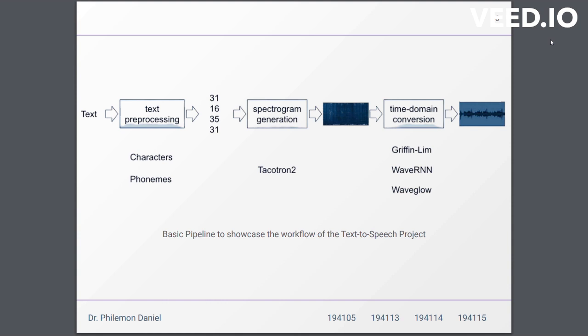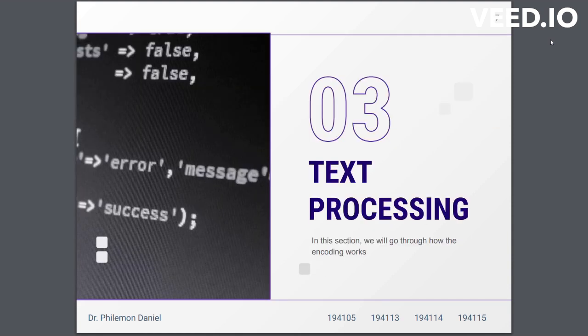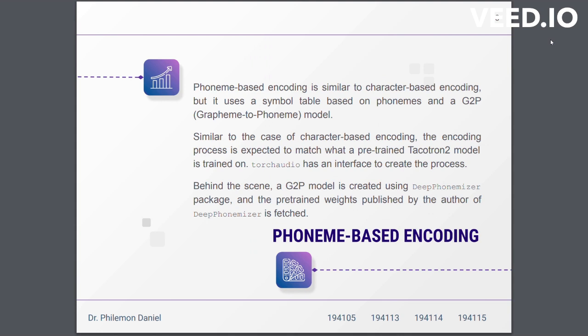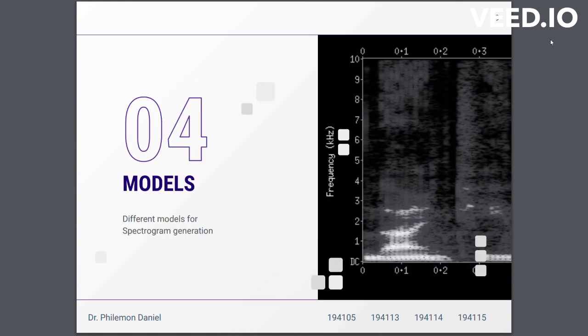I'd like to shed some light on the text processing part. The phoneme based encoding which we are using in this model is similar to character based encoding, but here we use symbol tables based on phonemes. The library that we are using for this is DeepPhonemizer, which is present in TorchAudio. The model that we are using is the Tacotron 2 model.